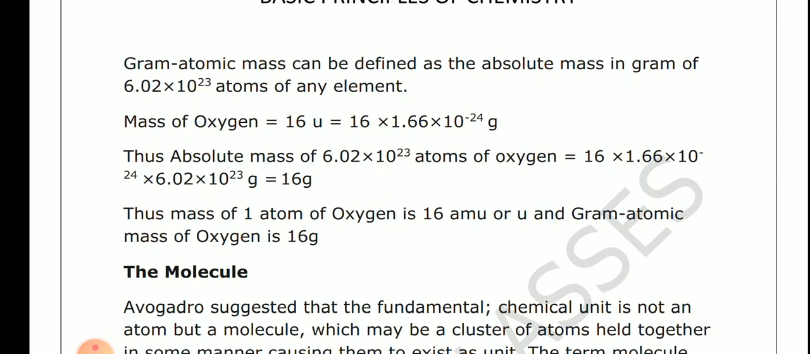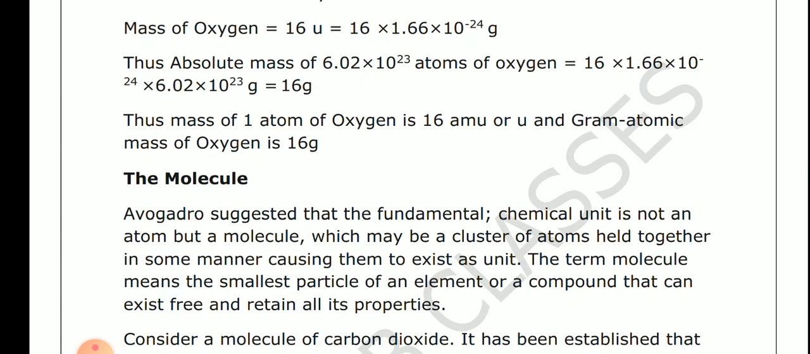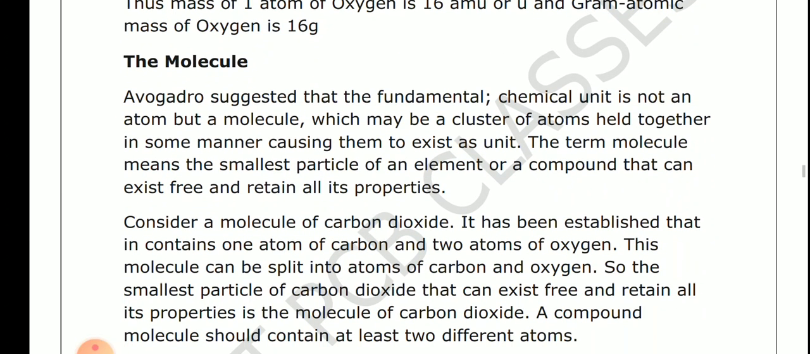So the absolute mass of 6.02 into 10 to the power 23 atoms of oxygen is what? 16 into 1.66 into 10 to the power minus 24 into 6.02 into 10 to the power 23 gram, which means 16 gram. So 16 gram is the total gram atomic mass of 6.022 into 10 to the power 23 atoms. The mass of one atom of oxygen is 16 amu, and the gram atomic mass of oxygen is 16 gram.